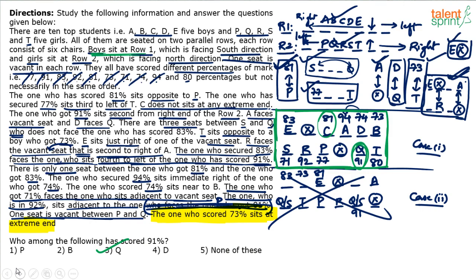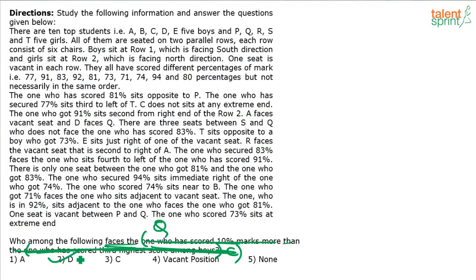That's the actual question. Who is facing Q? D is facing Q. So the answer to this question should be D. So first of all, find out who has scored third highest among boys, then who has scored 10% more than that person, and then who was the person facing that person.